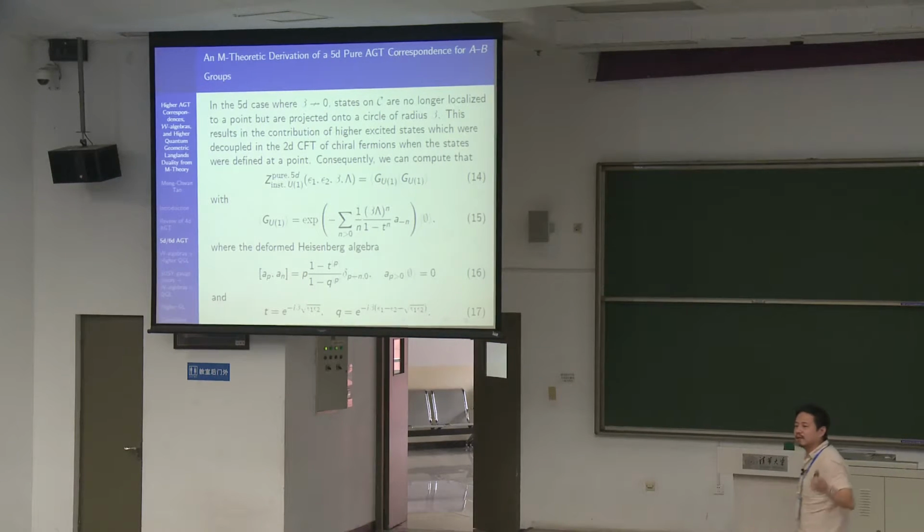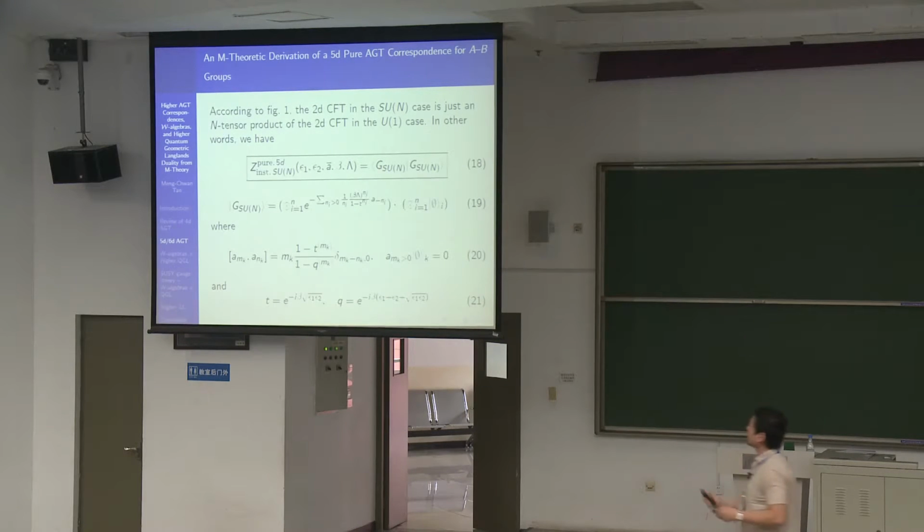Because in a quantum system that is infinitely confined, the higher modes decouple. But if it takes up a finite space, then you start seeing all these excited states coming into the picture, and you can compute that actually you get this. So you get this for the U(1) case. And of course, there will be a deformation of the Heisenberg algebra, which looks like this.